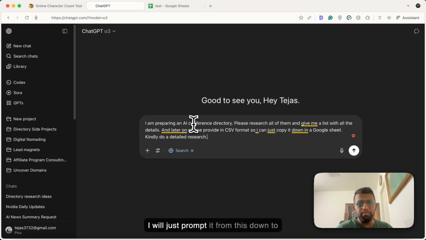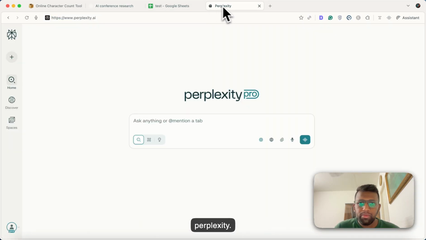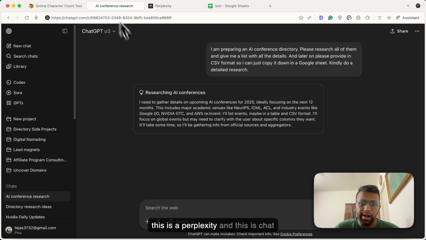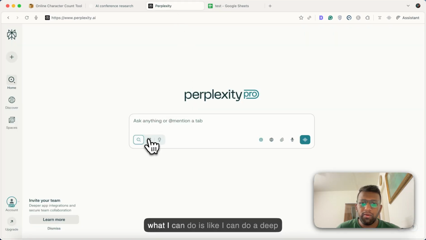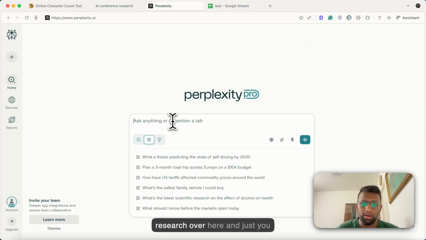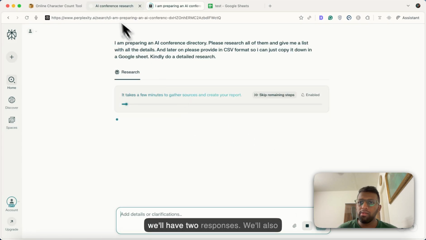I will just prompt this to an O3 model, because if you use O4 and O4 mini high, it's not that great for research, but O3 is really powerful, and make sure you have enabled the search, right? So I will just click enter, and side by side, let's also go to Perplexity. So this is Perplexity, and this is ChatGPT O3. I'll just copy this down, and I can do a deep research over here and just paste it here as well. So we'll have two responses.